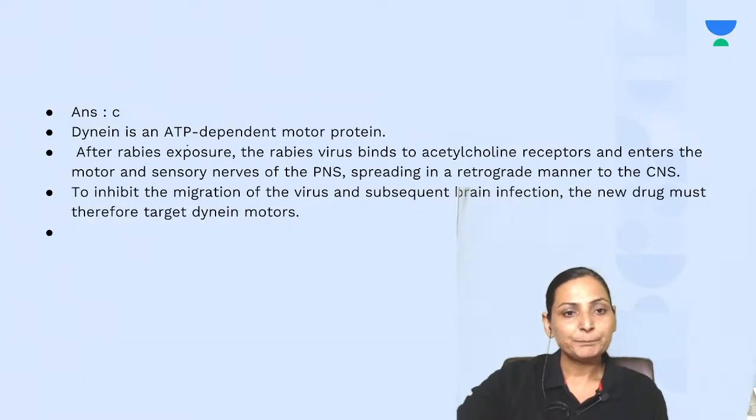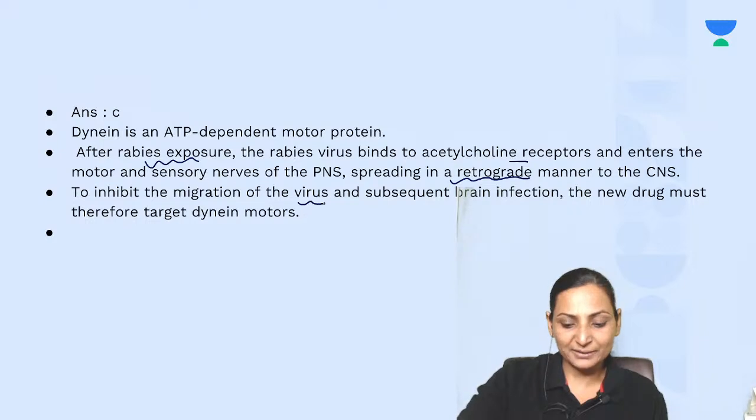Right? So, after the rabies exposure, the rabies virus binds to acetylcholine receptors and enters the sensory and the motor nerves of the peripheral nervous system, spreading in a retrograde manner to the CNS. To inhibit the migration of the virus and the subsequent brain infection, the new drug is such that it should target your proteins.